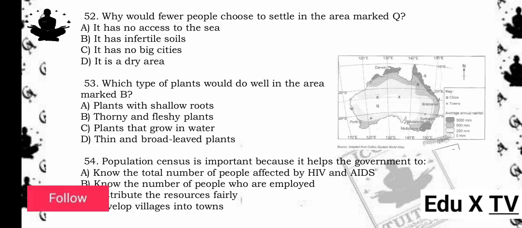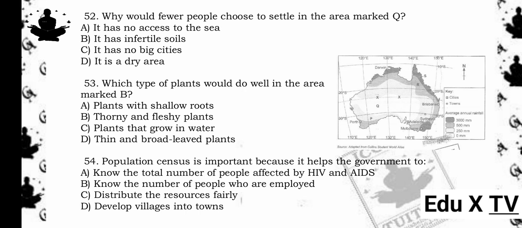53. Which type of plants would do well in the area marked B? A. Plants with shallow roots. B. Thorny and fleshy plants. C. Plants that grow in water. D. Thin and broad-leaved plants. The answer is B. Thorny and fleshy plants. Reason being, Area B likely represents arid or semi-arid land where drought-resistant plants like thorny and fleshy (succulent) plants thrive.